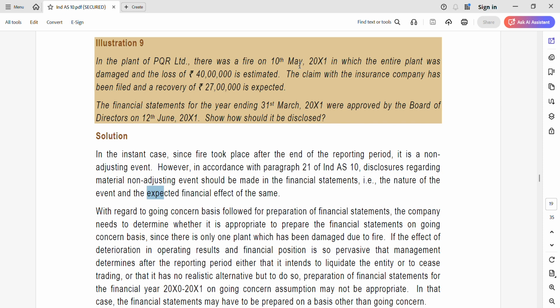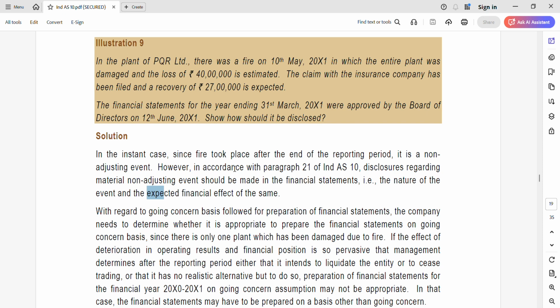Now we can write anything we want, that is absolutely fine, but the question is, to secure 5 marks, what do I need to write? That is the point. So let's quickly check it out. First, this is based on Ind AS 10 that you should write, and it is a non-adjusting event. That is the first point. And as per relevant part of Ind AS 10, disclosures regarding material non-adjusting events should be made in the FS.